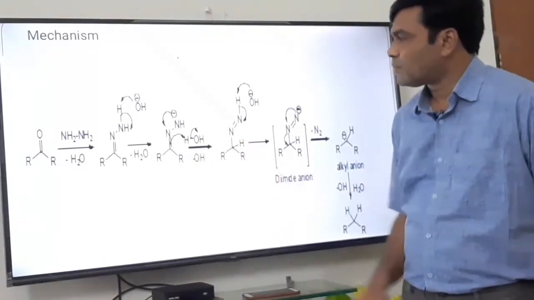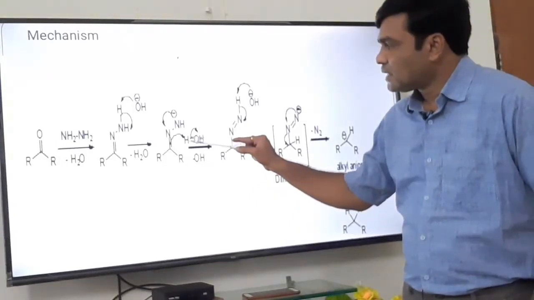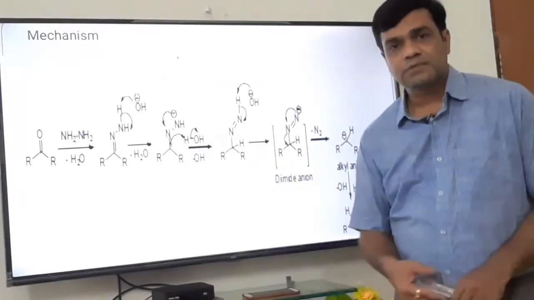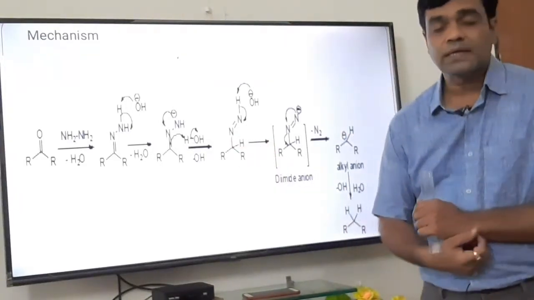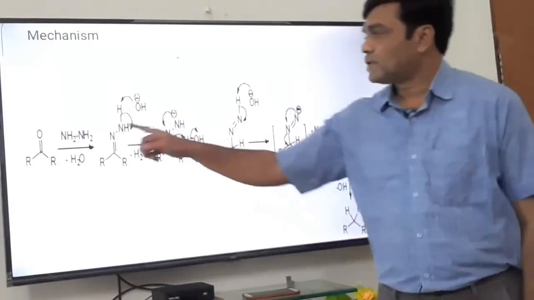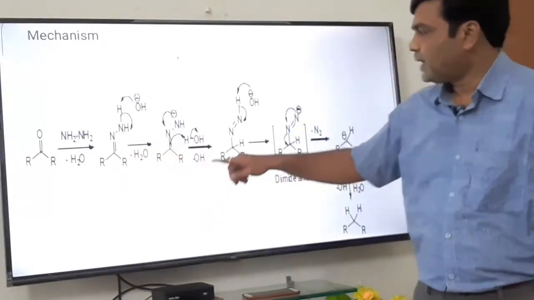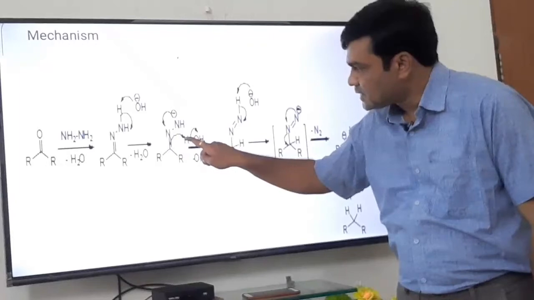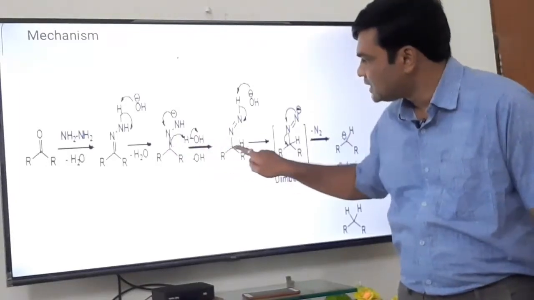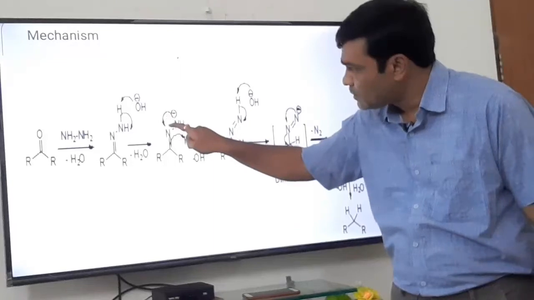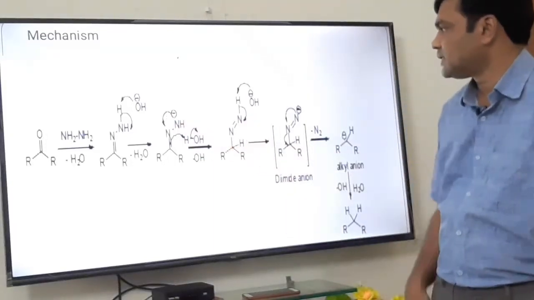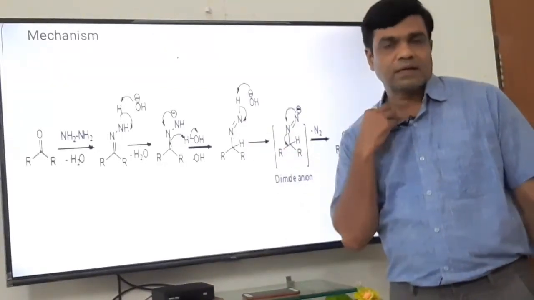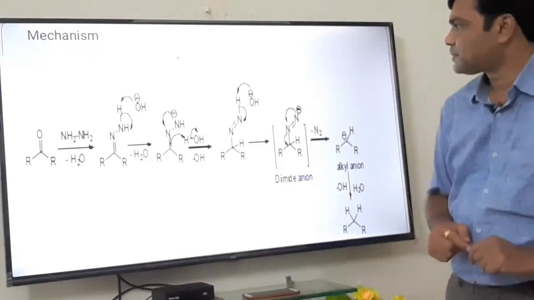So here carbanion formation, and as soon as carbanion formation takes place, protonation takes place. Now which is the source of a proton here? Water molecule. This water molecule, which is lost in the first and second step, acts as a source of proton. When this negative charge carbanion formation takes place, at the same time protonation takes place, CH bond formation. So you can see here CH bond formation as well as formation of nitrogen double bond takes place simultaneously, and we get this moiety. N double bond N means azo group formation takes place.